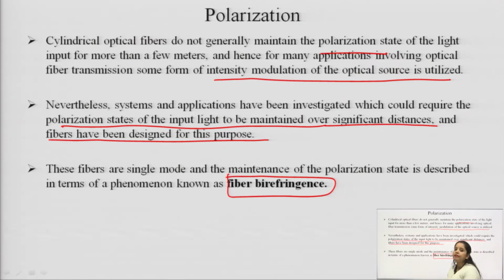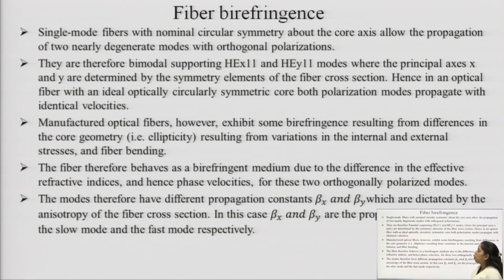birefringence. The fiber which is designed has a single mode and the phenomenon describing the maintenance of the polarization is called fiber birefringence. Now, we are going to start with fiber birefringence. Single mode fiber with nominal circular symmetry about the core axis allows the propagation of two nearly degenerate modes with orthogonal polarization. What is being said in this particular line?